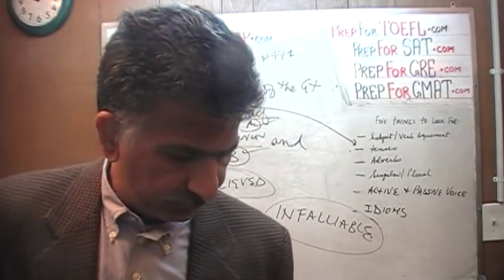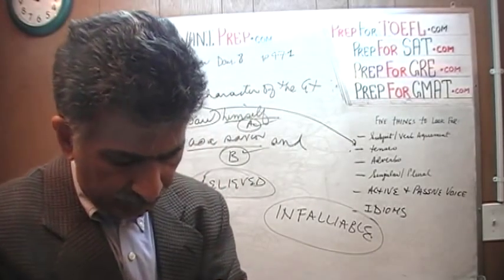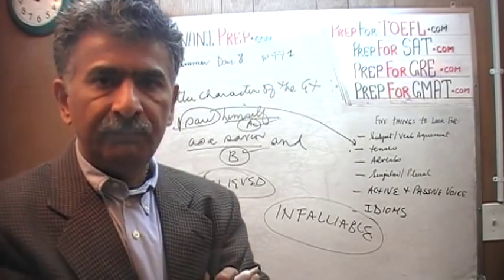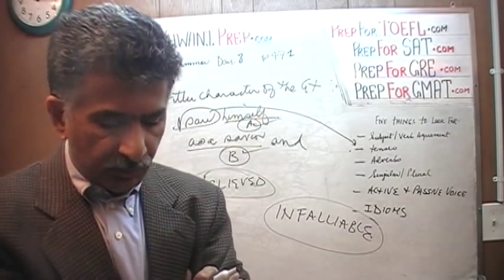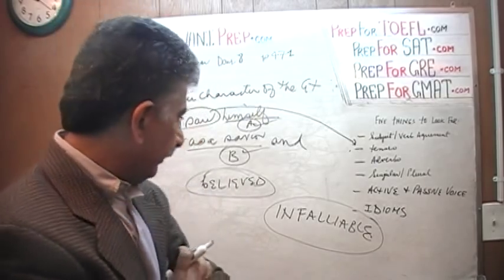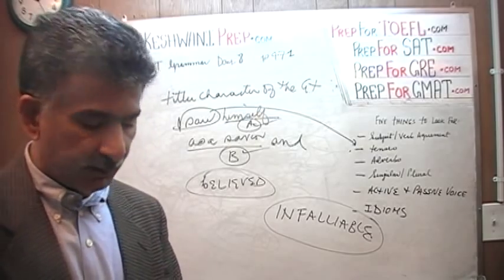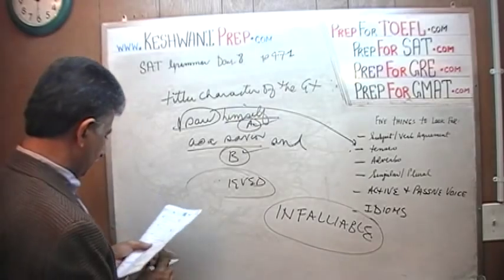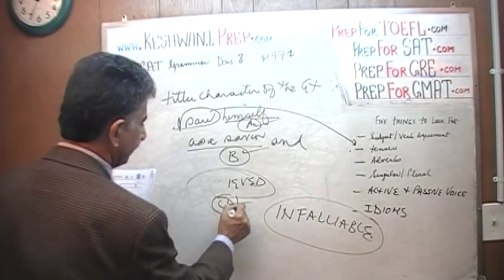He thought of himself as being infallible, incapable of doing any wrong. He erroneously believed that he was infallible. He erroneously believed that he could do no wrong. He could commit no mistake. Anyway, we got a nice vocab word out of it. That's not bad for a deal. In the bargain, eh? Number 15. So what was the answer here? He believed. The answer is C.